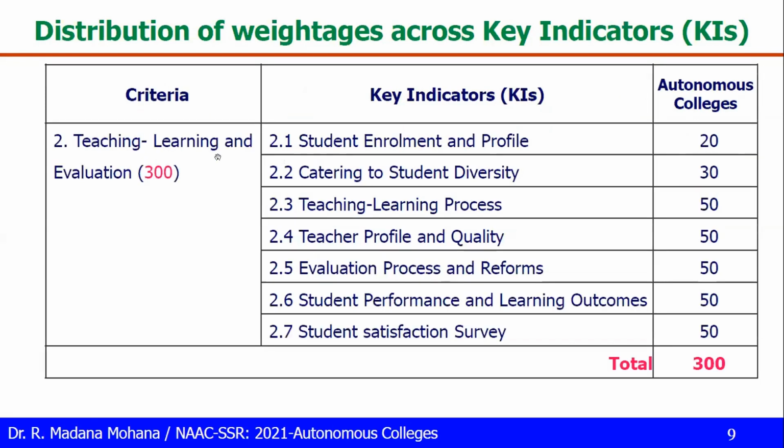Then criteria 2, teaching, learning and evaluation. It has 7 key indicators. So 2.1, student enrollment and profile 20 weightage. Then catering to student diversity 30. Then teaching learning process 50. Teacher profile and quality 50, evaluation process and reforms 50, student performance and learning outcomes 50, student satisfaction survey 50, total 300. So about student satisfaction survey, we already discussed. So this was evaluated separately based on the student responses. For autonomous college, 50 weightage is there. So these are all the 7 key indicators in criteria 2.